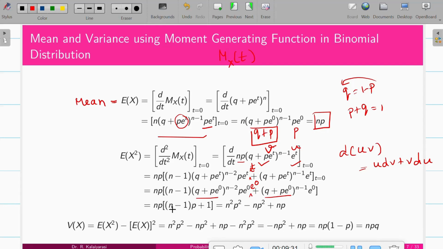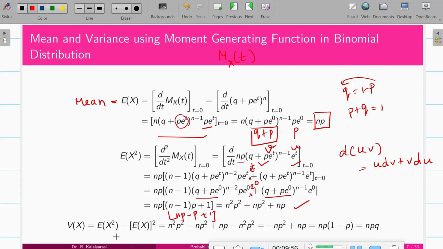Just simplify by multiplying inside: np times (np minus p plus 1). Now multiply, so you will have n square p square minus np square plus np. So this is the expectation of x square.